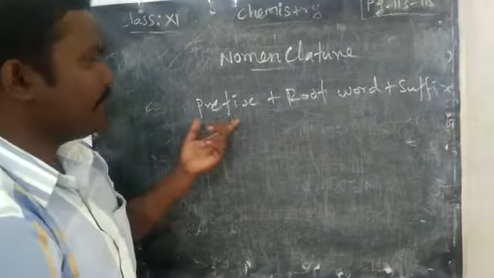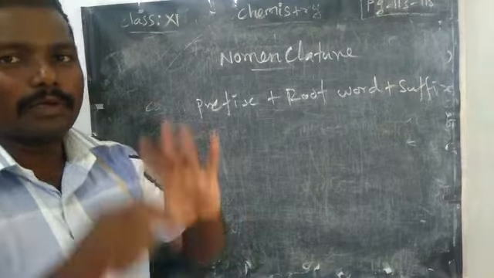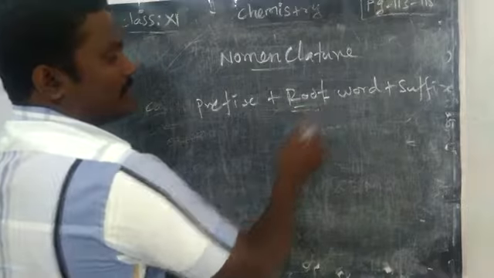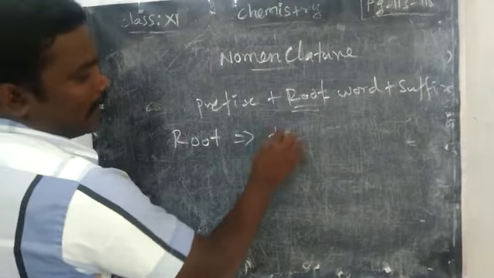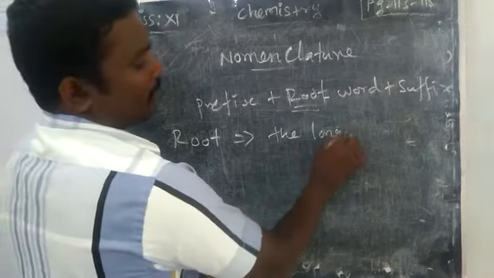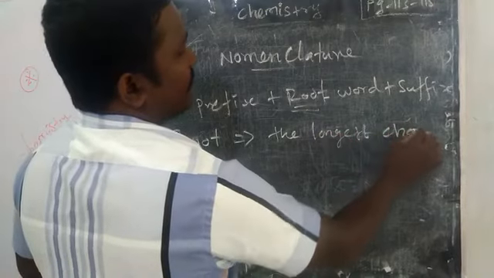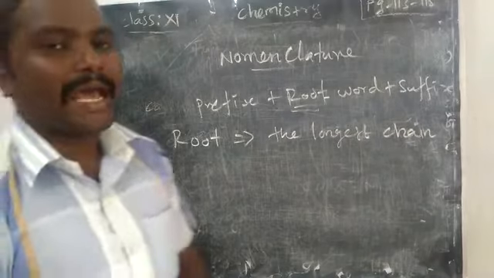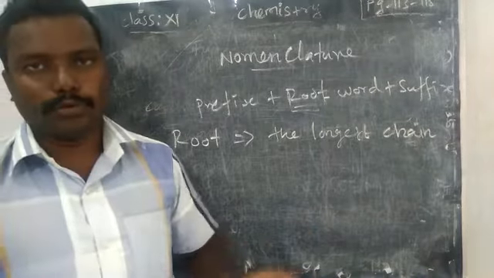Okay, what do you mean by prefix? Before the root word you should write the substituent. One by one we will see. What is the root word? Very important: the longest continuous chain in the compound is called the parent chain, otherwise we can say root compound or root word.